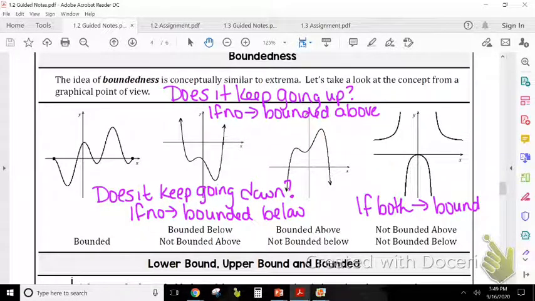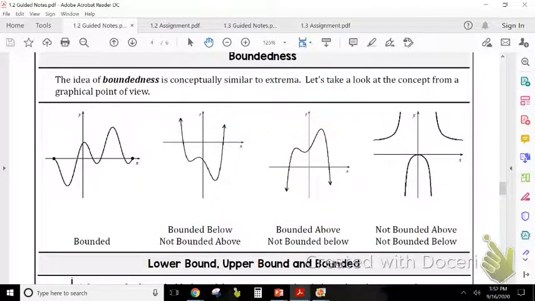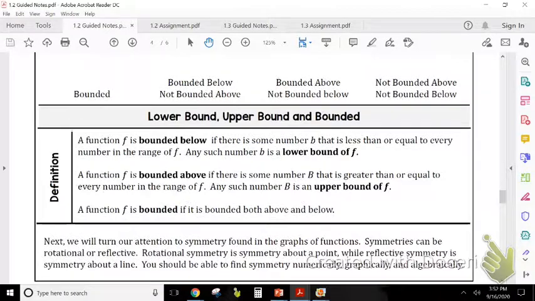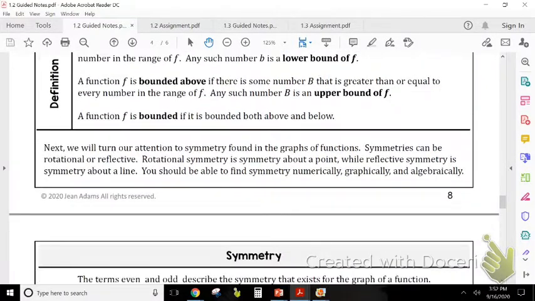Okay? So if we say it's bounded above and we say it's bounded below, we can just say that it's bounded. And then, of course, if it keeps going up and it keeps going down, then it's not bounded. All right, and so there's our technical definition if you'd like to read through it. But now we're going to talk about symmetry.